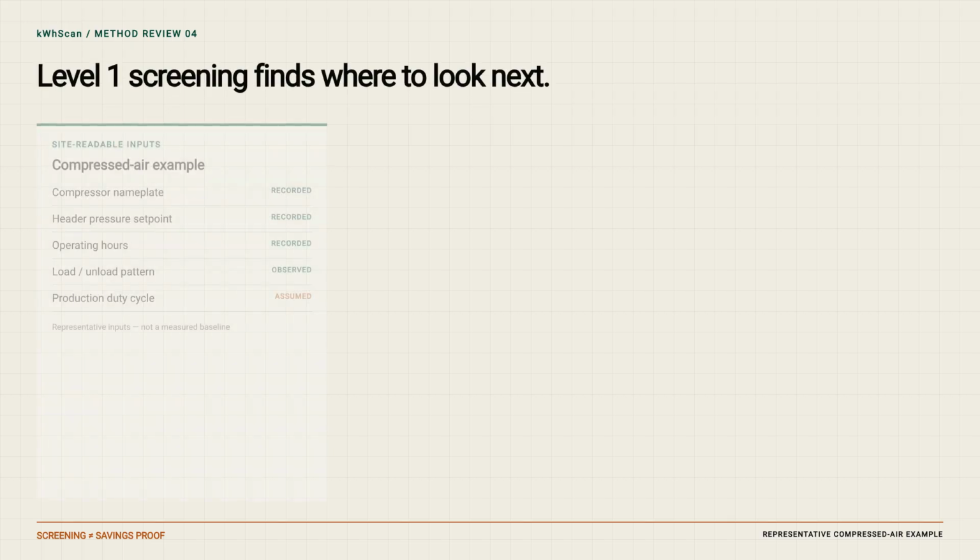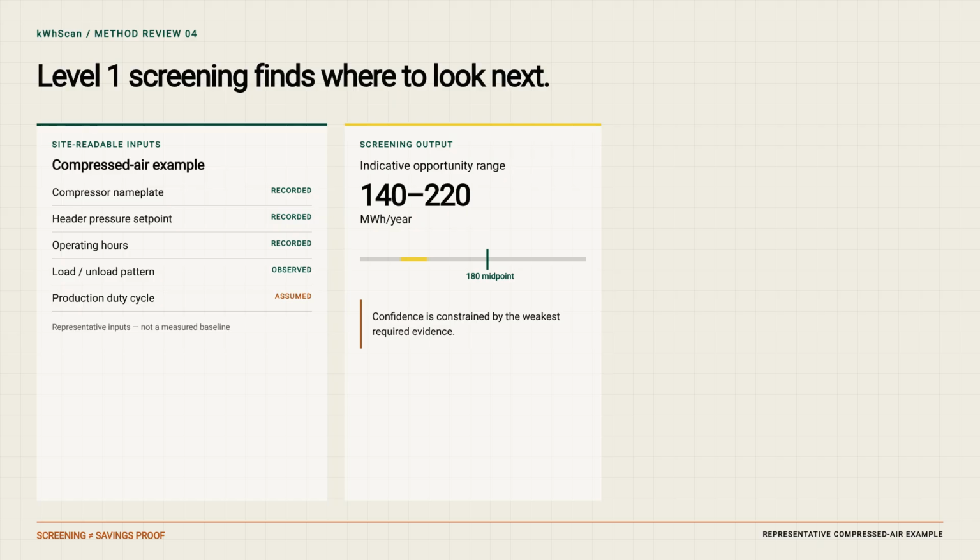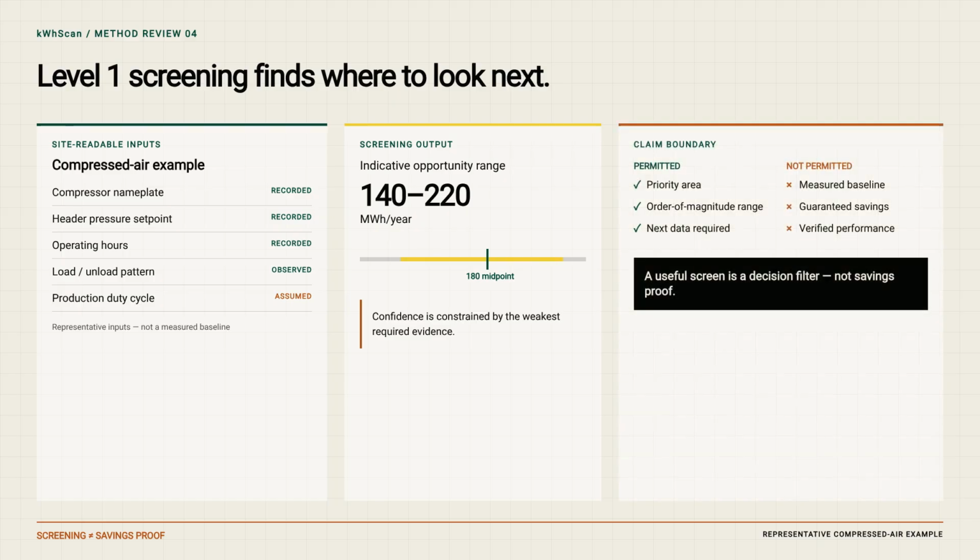Level 1 screening is for direction. It uses site-readable information, representative factors, and transparent assumptions to decide whether an opportunity deserves further investigation. For compressed air, review rated power and operating hours. Treat loading pattern and system pressure as separate inputs. Then apply a transparent pressure-to-energy assumption. The output can support an opportunity range and a list of data gaps. It cannot support a measured baseline, guaranteed savings, or a verified result.